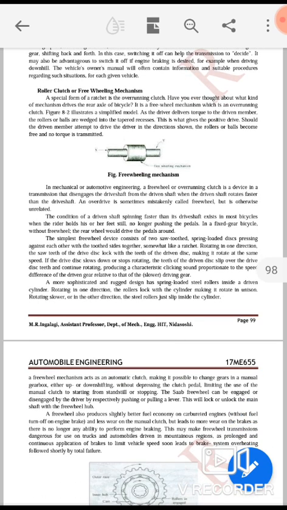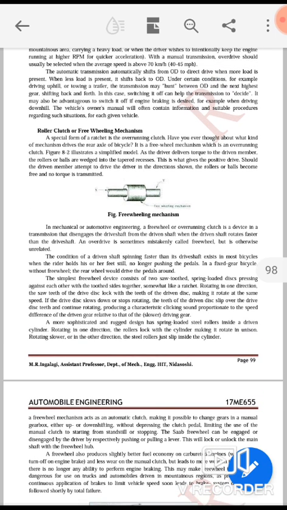Now, roller clutch or freewheeling mechanism. Roller clutch or a freewheeling mechanism, the special form of a ratchet, is the overrunning clutch. Have you ever thought about what kind of mechanism drives the rear axle of a bicycle? It is a freewheel mechanism, which is an overrunning clutch.